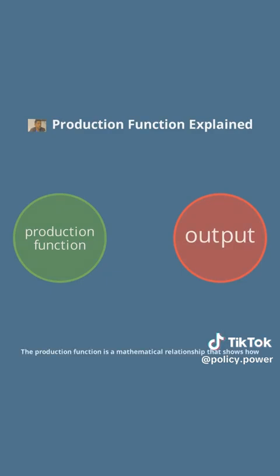The production function is a mathematical relationship that shows how different combinations of inputs result in varying levels of output. It helps businesses determine the most efficient way to use resources. For example, if a bakery increases the number of bakers or buys a new oven, how much more bread can it produce? The production function answers these questions, guiding firms in making decisions about scaling up or improving efficiency.